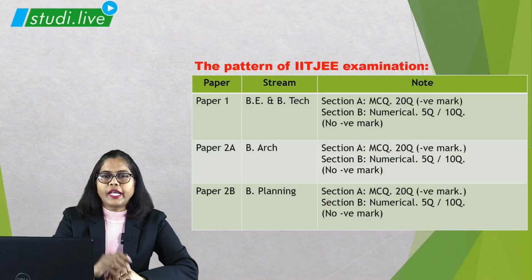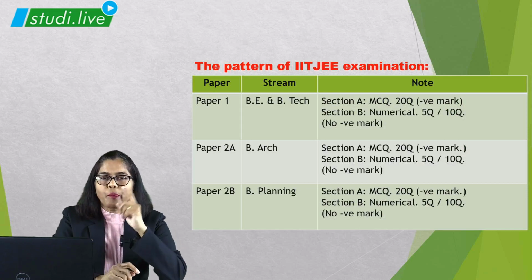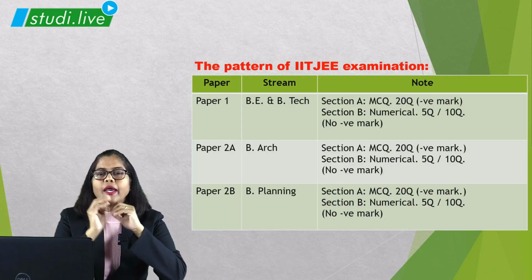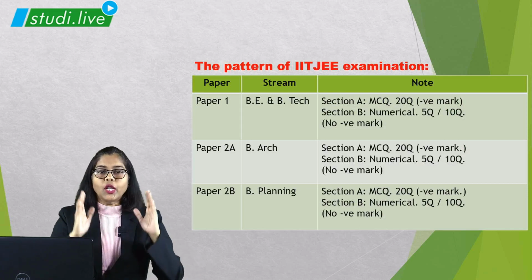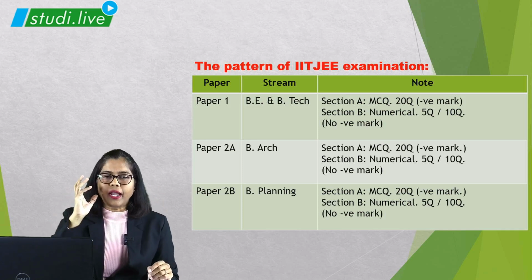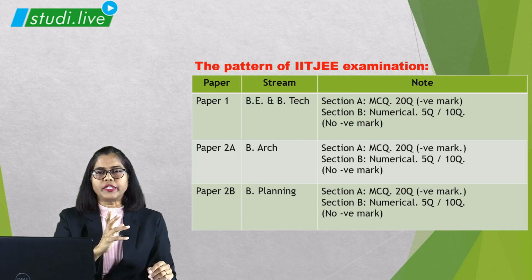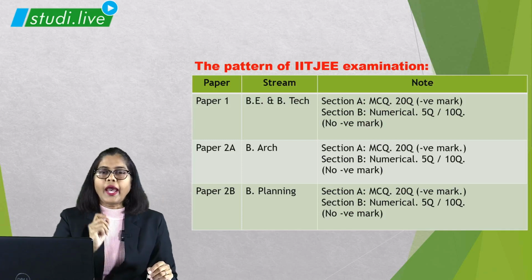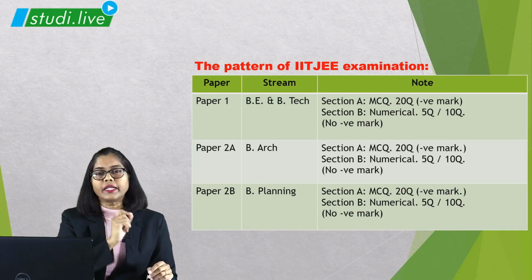See, the IIT JEE pattern is, as you can see here, there is a paper 1, paper 2A and paper 2B. Okay, now paper 1 is basically for engineering and technology, Bachelor of Engineering, Bachelor of Technology. Okay, and paper 2A is for architecture.